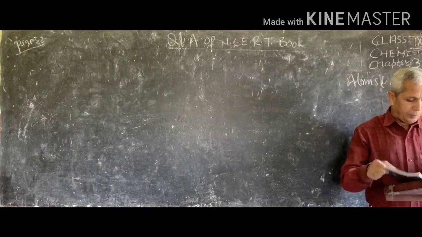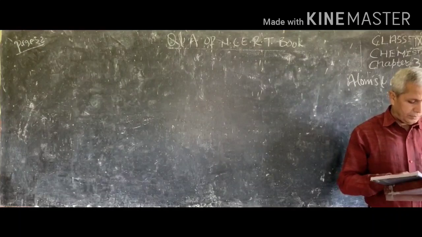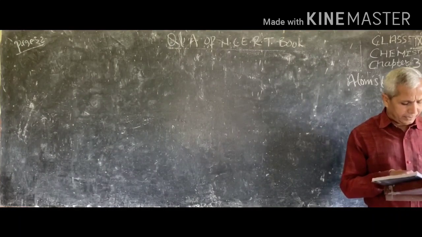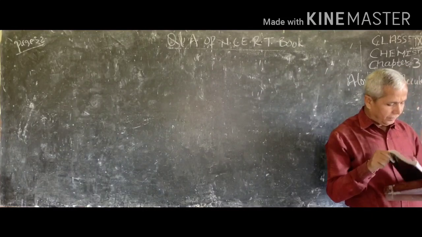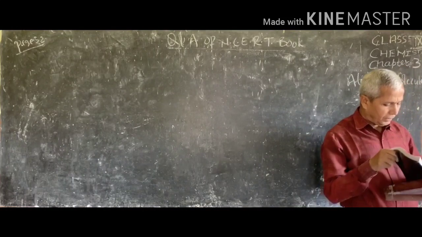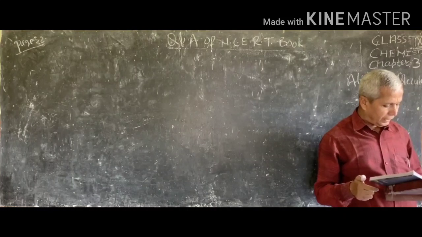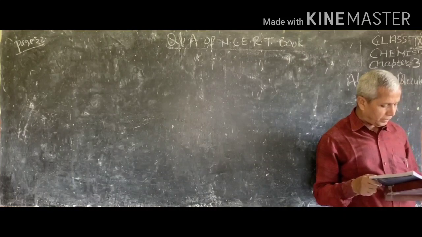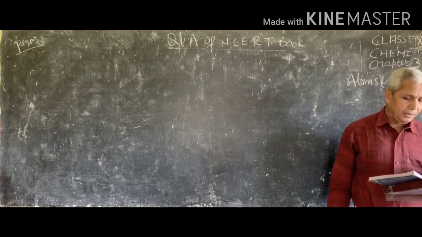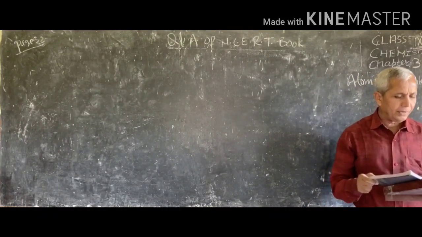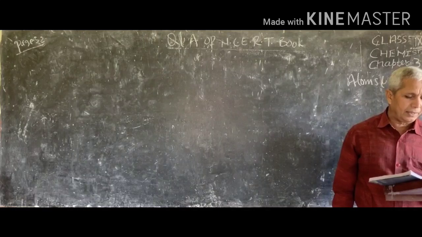In a reaction, 5.3 gram of sodium carbonate reacts with 6 gram of acetic acid. The products were 2.2 gram of carbon dioxide, 0.9 gram of water and 8.2 gram of sodium acetate. Show that these observations are in agreement with the law of conservation of mass.